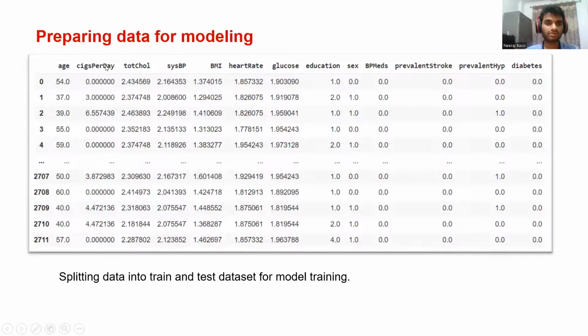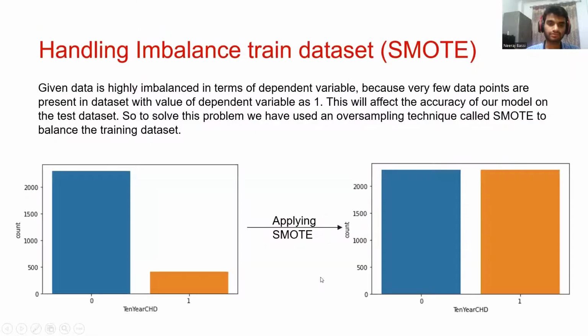After that, we prepared data for modeling. That is, we split the data into train and testing datasets for model training. Since we saw earlier that our dataset was quite imbalanced, we applied the SMOTE technique on the trained dataset. And after applying SMOTE, we can see that our trained dataset is balanced.